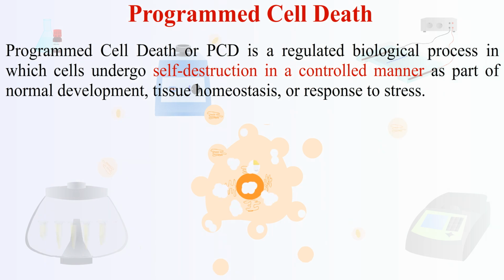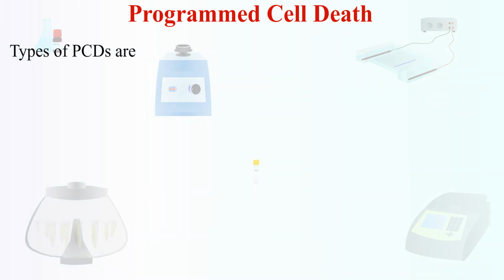Programmed cell death, or PCD, is a regulated biological process in which cells undergo self-destruction in a controlled manner as part of normal development, tissue homeostasis, or response to stress. Types of PCD are 1. Apoptosis, or classical programmed cell death.